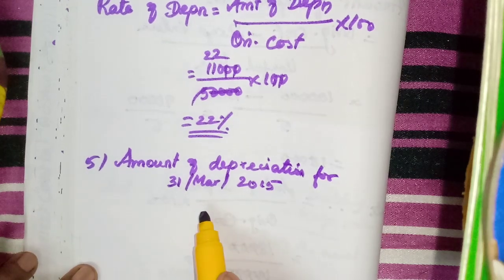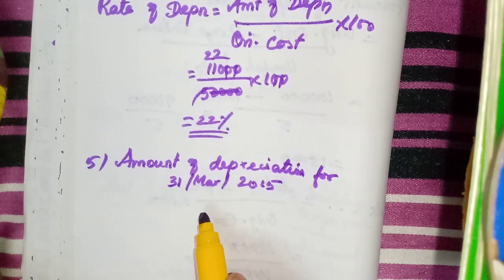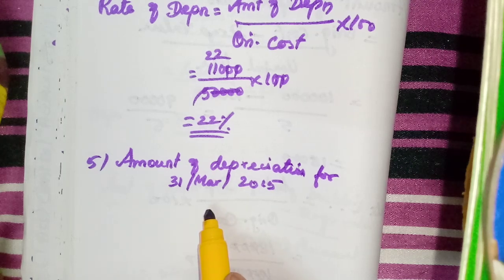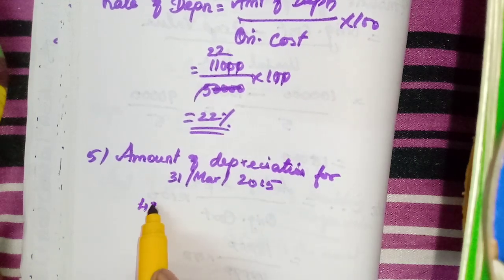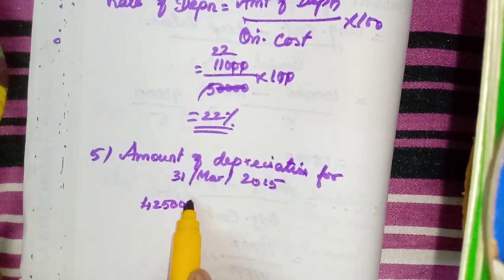Here 4 lakh is there, isn't it? Then 15,000 we are spending for erection, 10,000 for freight charges. This must be added along with the purchase price. So 4 lakh 25,000 is the amount. What is the percentage?